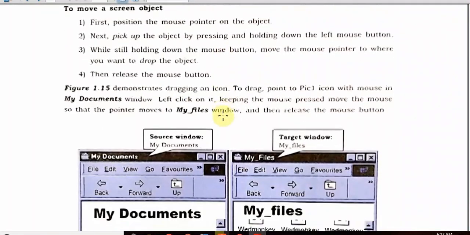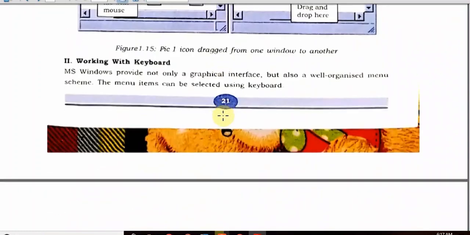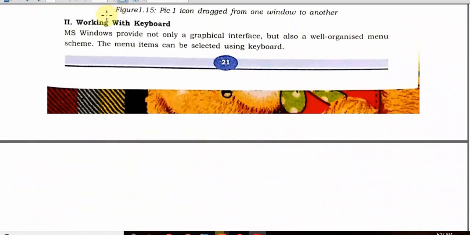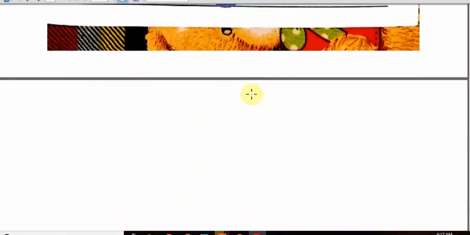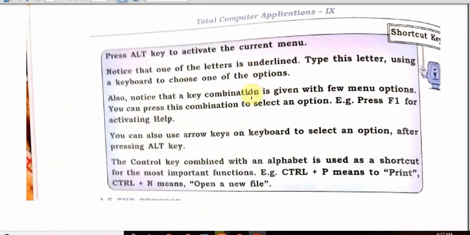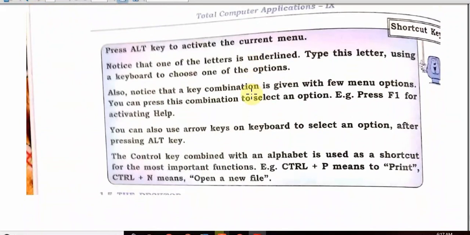Now let us move to another point, because this was very easy. Now working with the keyboard. MS Windows is not only a graphical interface but also a well organized menu scheme. Now this keyboard is very easy to use. Students, you can also use an on-screen keyboard.